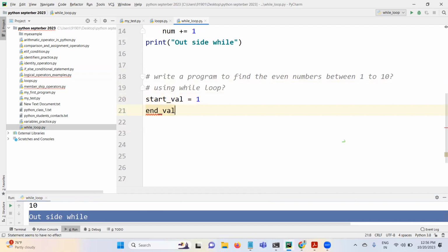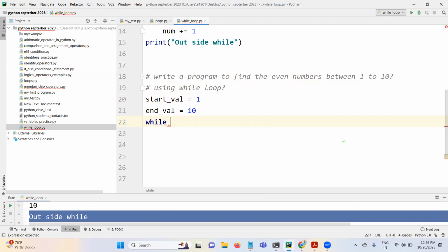End_val, what is the end value? 10, right? So we want to apply the even number logic for every value in the loop: first, then 2, 3, 4, 5. We need to generate that kind of a loop. How do you do that?